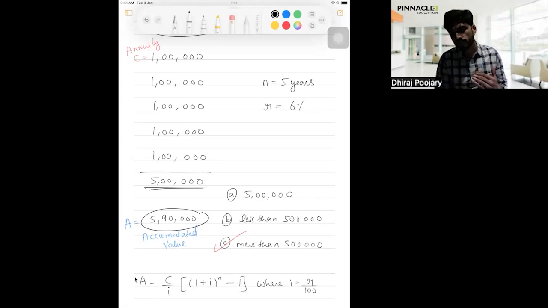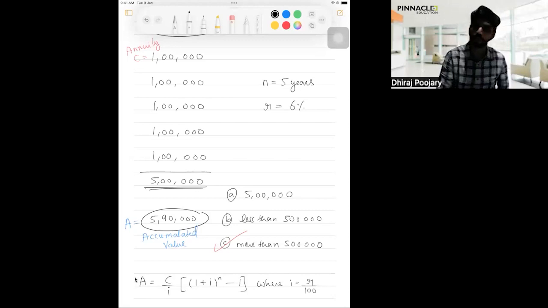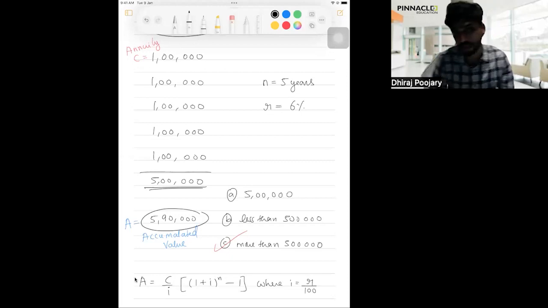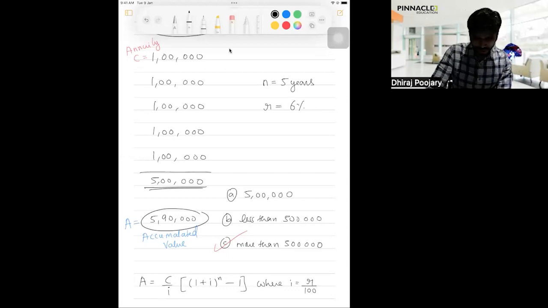I just want you to compare. You did simple interest and compound interest in school. So this is one step further now, like the next level of sums you're doing, where it's not a single deposit, which we call principal, but multiple deposits, which are called annuities. I hope you understood this concept.